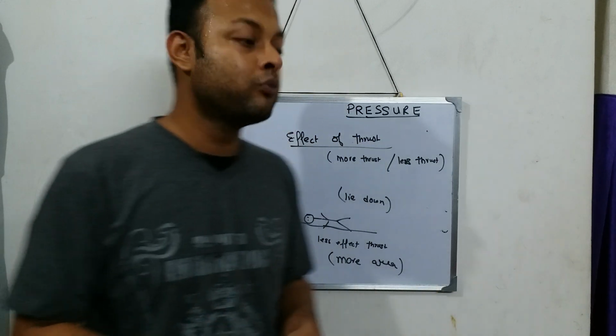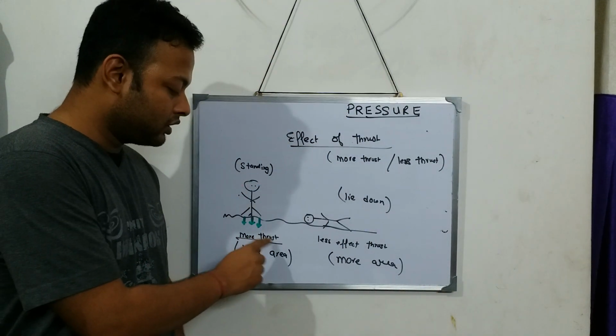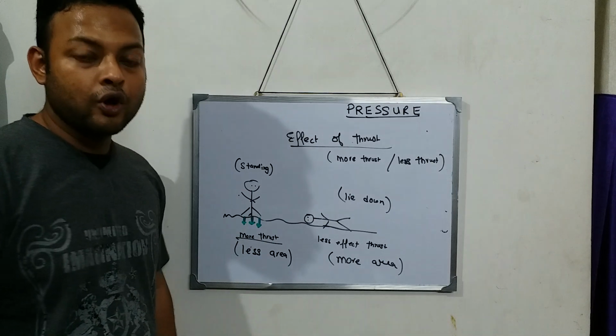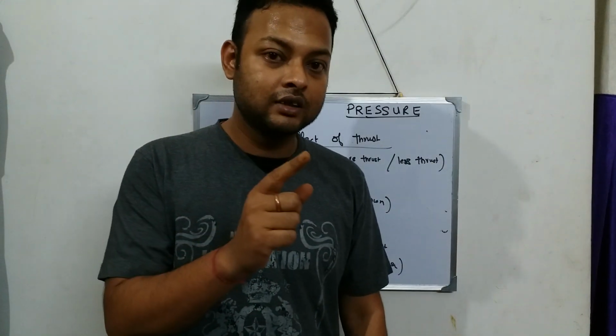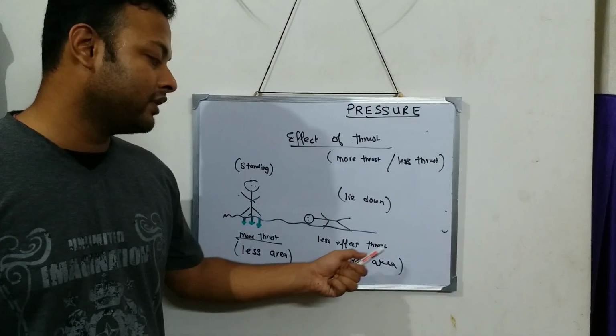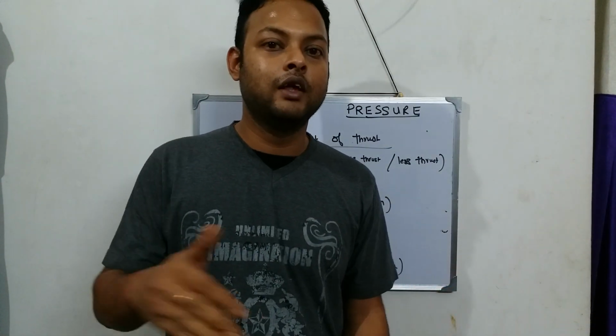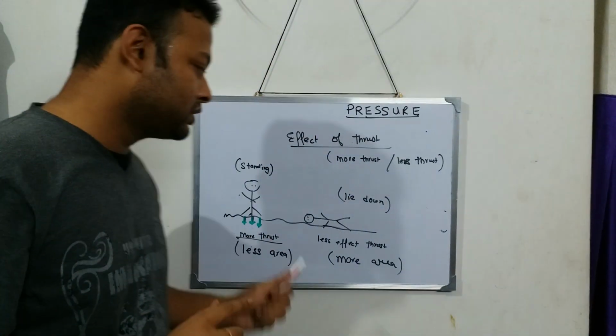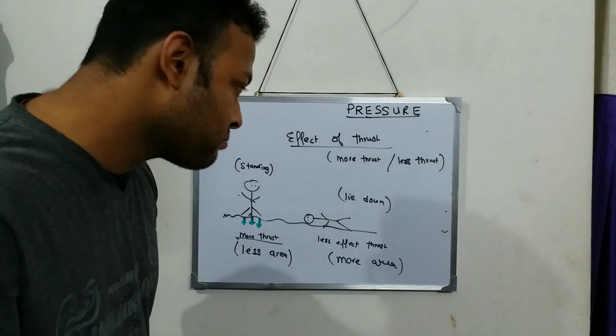You feel more thrust when area is less. You feel less effect of thrust when area covered is more. Area is less, more thrust. So this part should be clear.